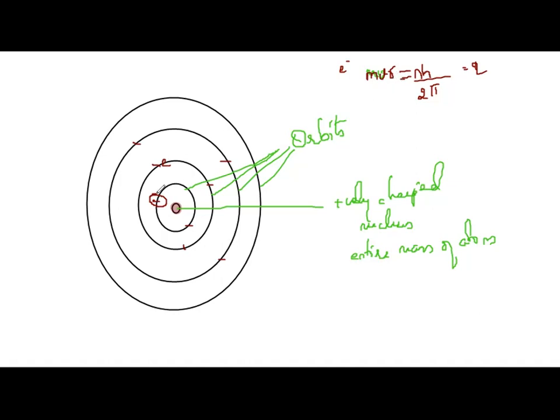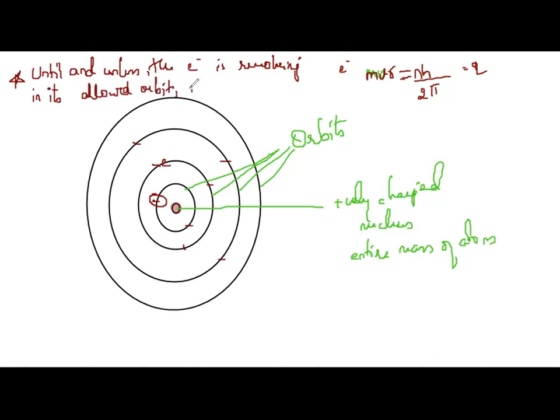Then, a very important point he said: until and unless the electron is revolving in its permitted orbit, or you can say its allowed orbit, it will neither lose energy nor gain energy.